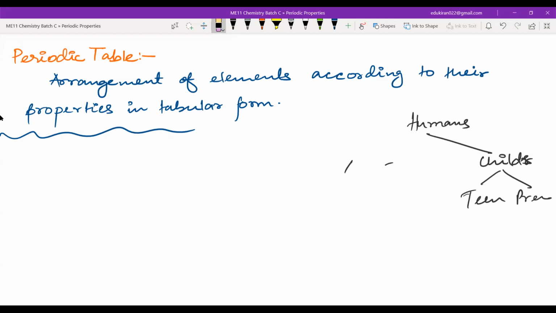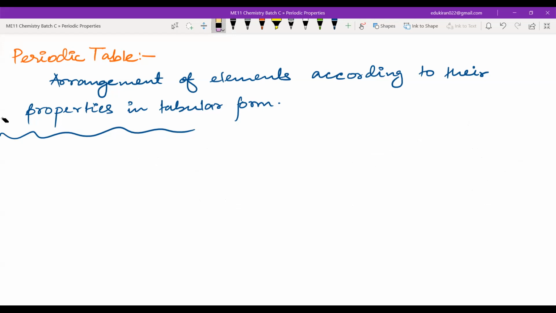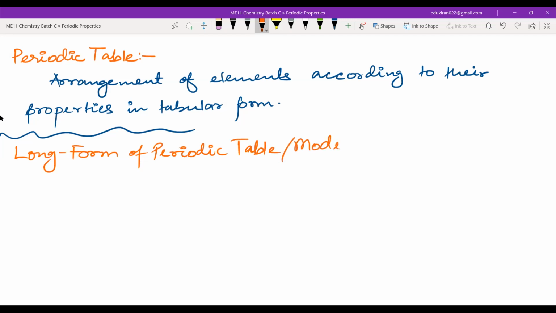So there should be a basis of classification. Even if we are grouping the elements, there should be some basis. What is the basis of the long form of the periodic table, or modern periodic table?